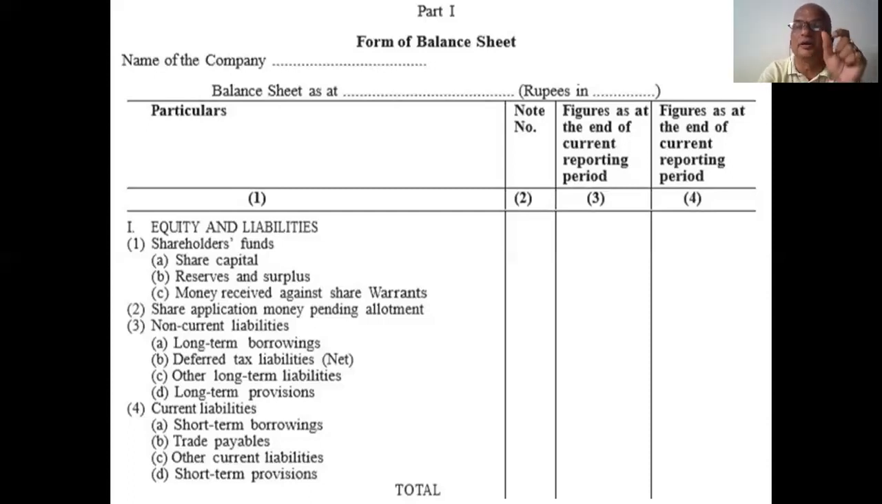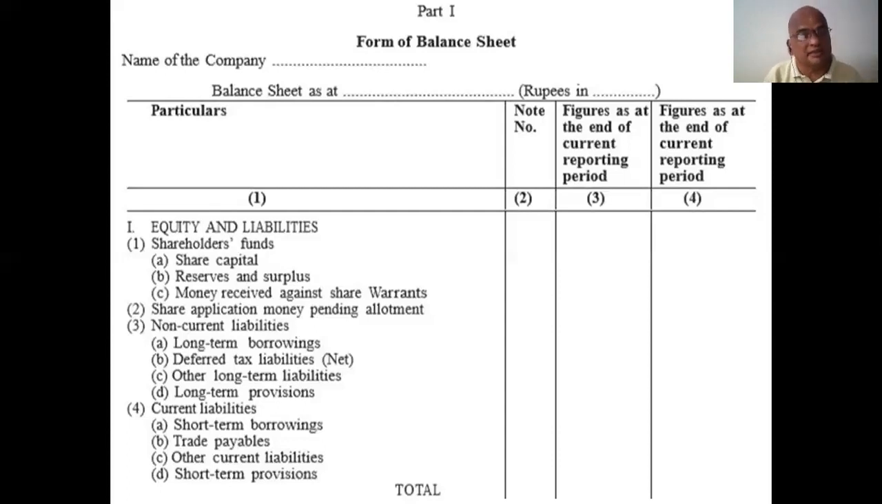Long-term borrowings are nothing but debentures. Deferred tax liabilities: if any tax liability is there, it should be mentioned here. Other long-term liabilities: any fixed deposits of more than 5 years come under this. Long-term provisions: if you are going to provide for any of these liabilities and it is long-term, what is long-term for us? More than 3 years is long term. All these items come under non-current liabilities.